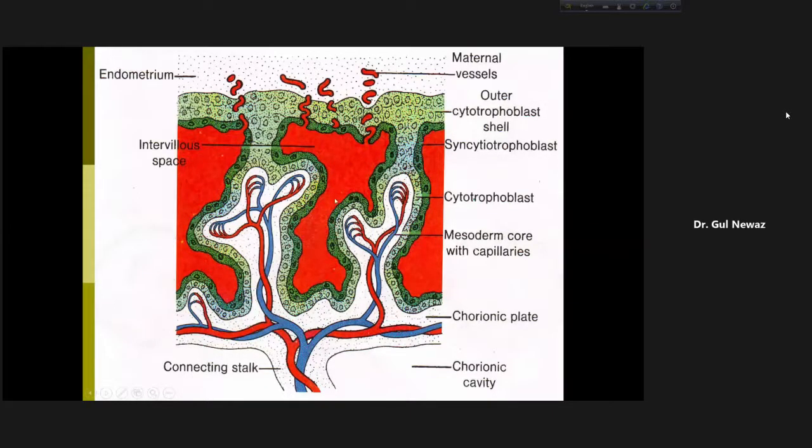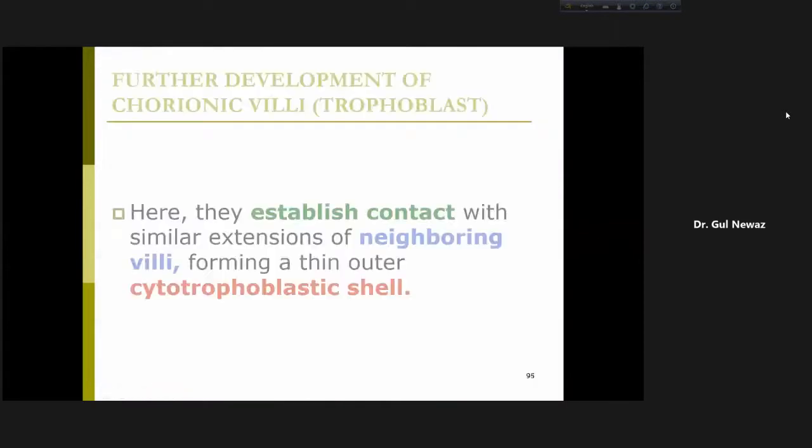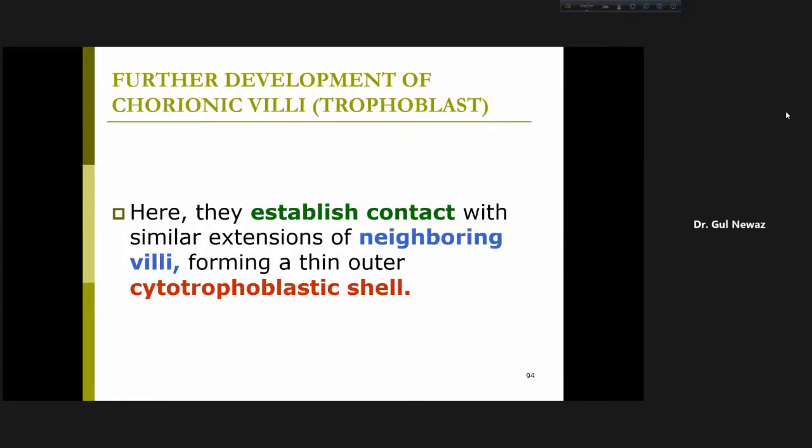So I told you, if you remember, in the second week, the 9th day, the lacunar stage of development, and lacunae were nothing but the primordium of intervillus spaces, I had said. So this is the intervillus. So what happens? Again, let me say a little. They establish contact with the similar extension of the neighboring villi, forming a thin outer cytotrophoblastic shell.